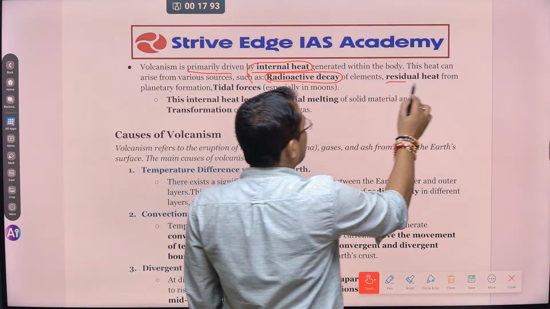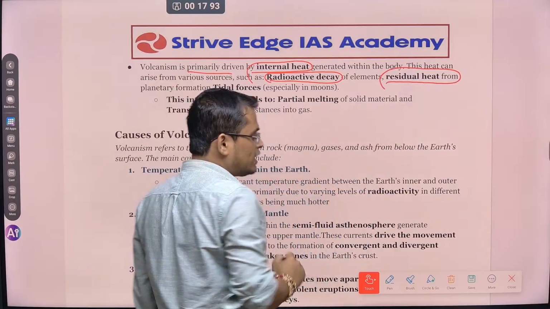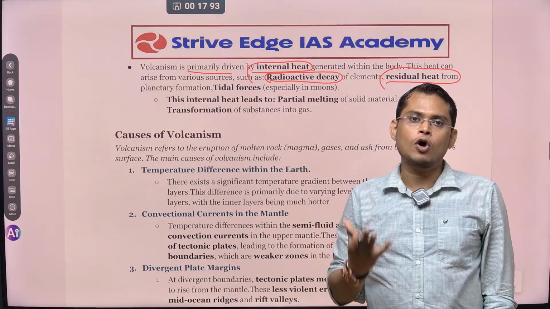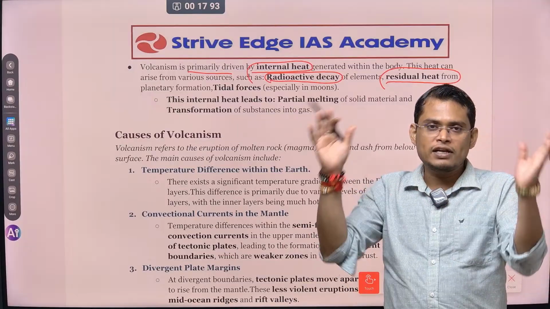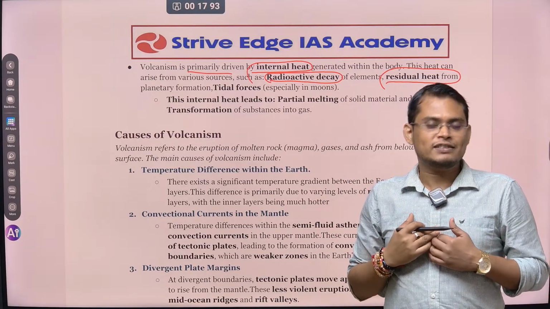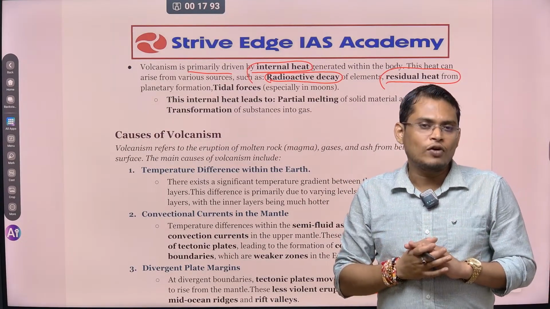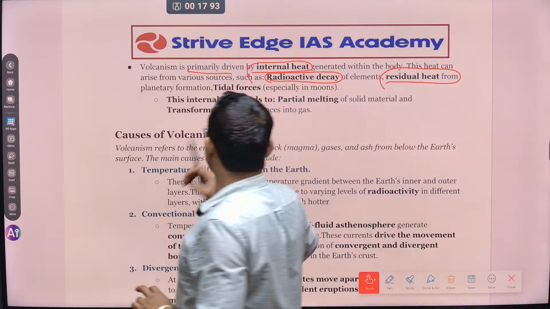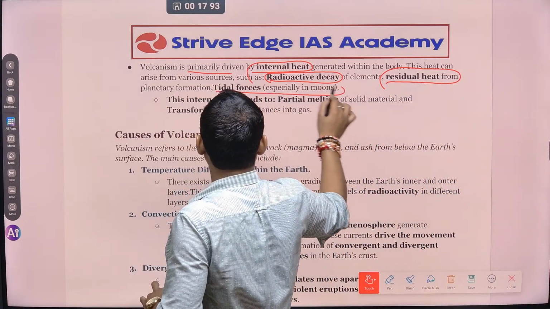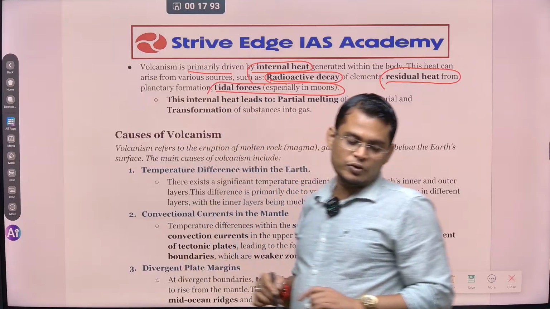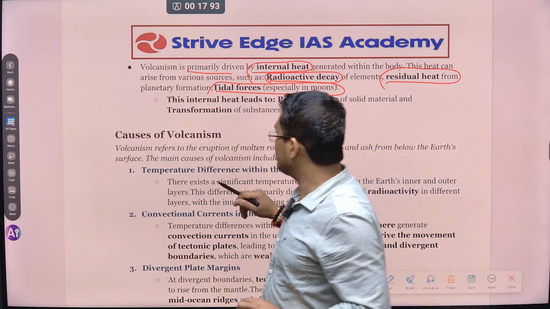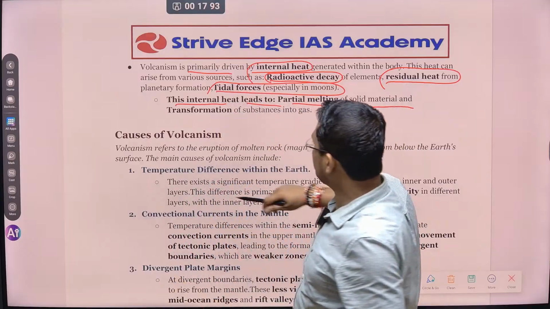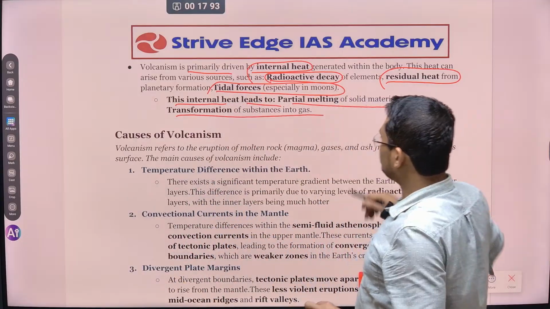The second one is the residual heat. Residual heat क्या होता है? When our earth as a planet formed, it was a hot ball and the outer layer cooled down, on which we are currently staying, but the internal layer has not yet cooled, so there is a huge amount of temperature there, and that is what is driving. The third one is the tidal force. So this is what I have already told you, because of the friction, this energy is there. So this internal heat leads to the partial melting of the solid material and formation of substances into gases.